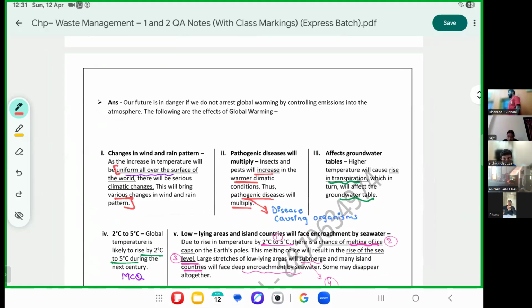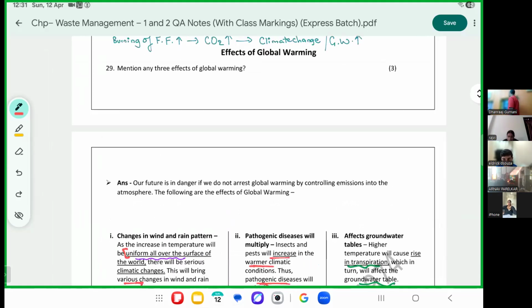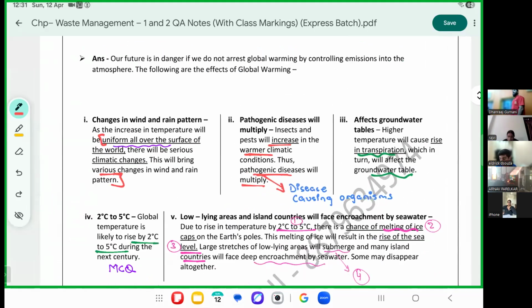As Durva said, please teach me more about global warming. Let's do effects of global warming.